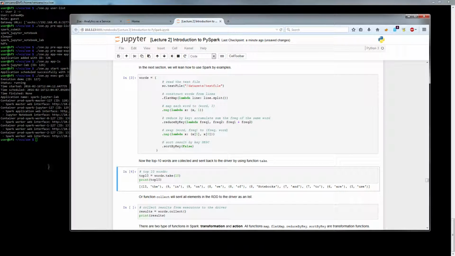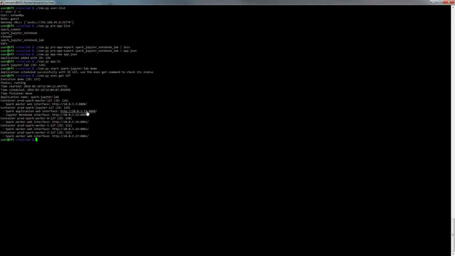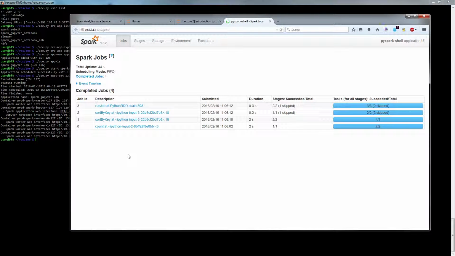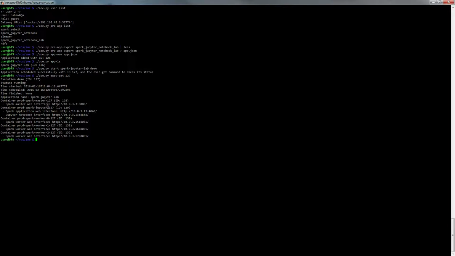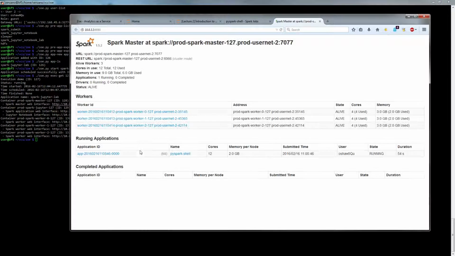We can open the application web interface here, and we see that there are the jobs that we actually executed from the notebook. Finally, I can also open the master web interface, and we have our 3 workers that not only are alive but are actually in use.